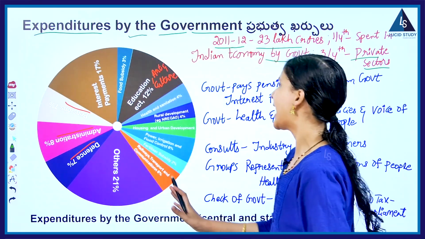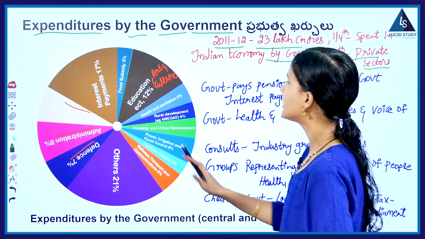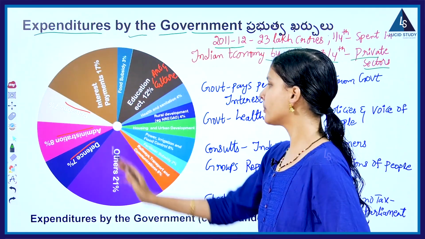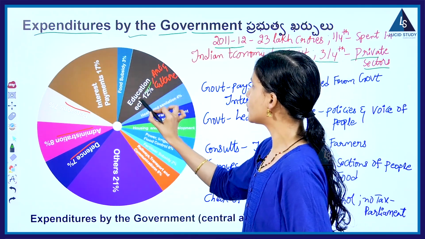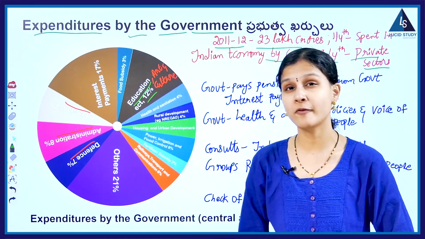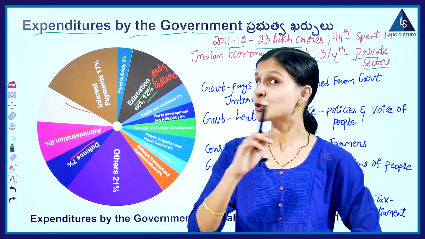And if you have a look at this pie chart here, children, it tells us about the various percentages of expenditure spent by the government for different types of purposes. If you have a look at education, art and culture, what is the percentage of expenditure being spent by government? 12%.